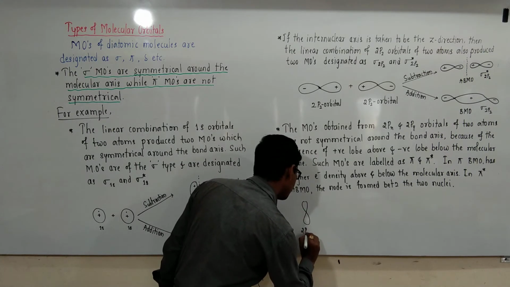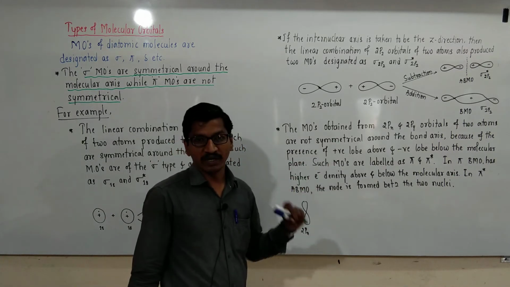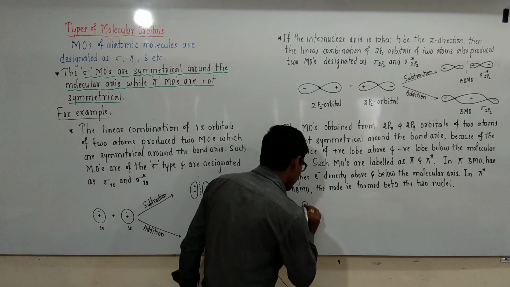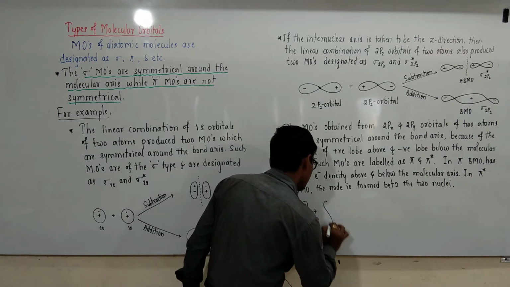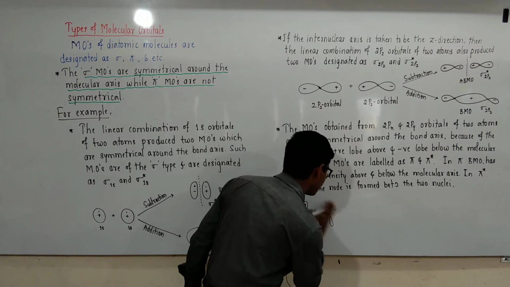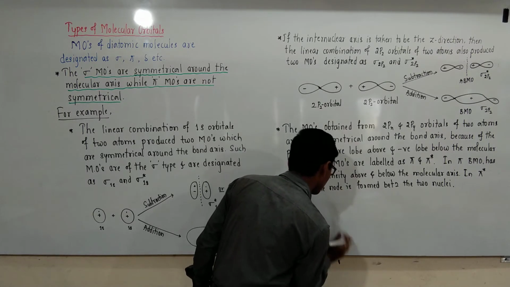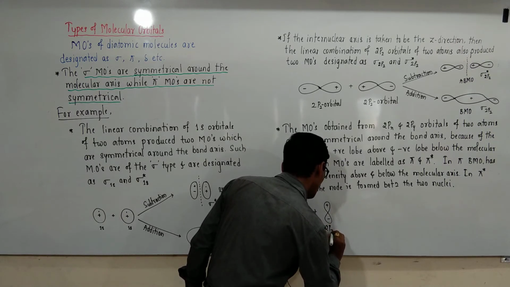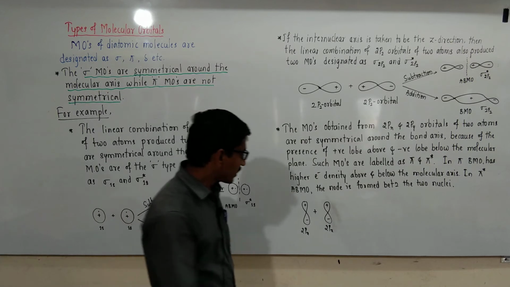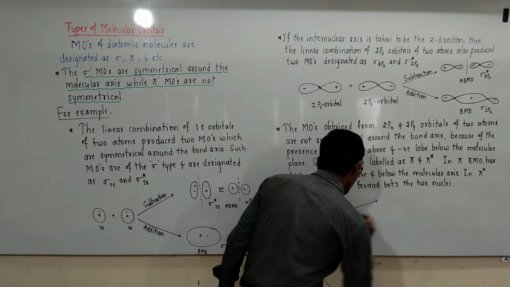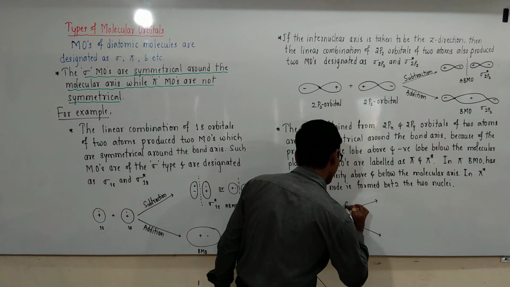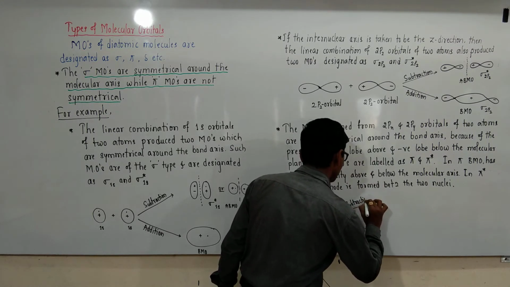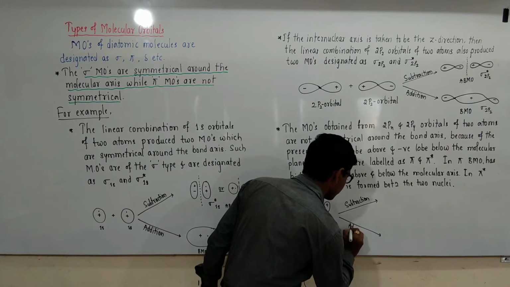Let us consider any one of the orbitals, that is the 2px orbital: plus minus, plus minus. The two 2px atomic orbitals undergo linear combination to form two molecular orbitals, one by addition and another by subtraction.